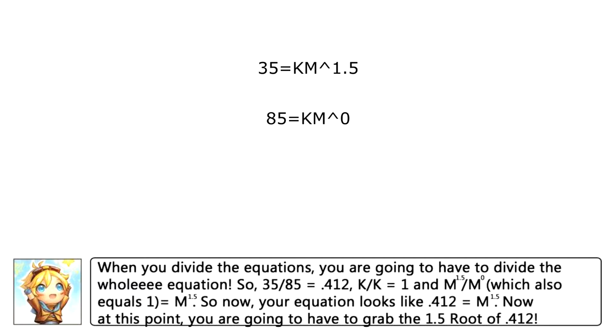When you divide the equations, you're going to have to divide the whole equation. So, 35 divided by 85, which equals 0.412. K divided by K, which equals 1. M to the 1.5 power divided by M to the 0 power equals M to the 1.5 power. So now, your equation should look like 0.412 equals M to the 1.5 power.